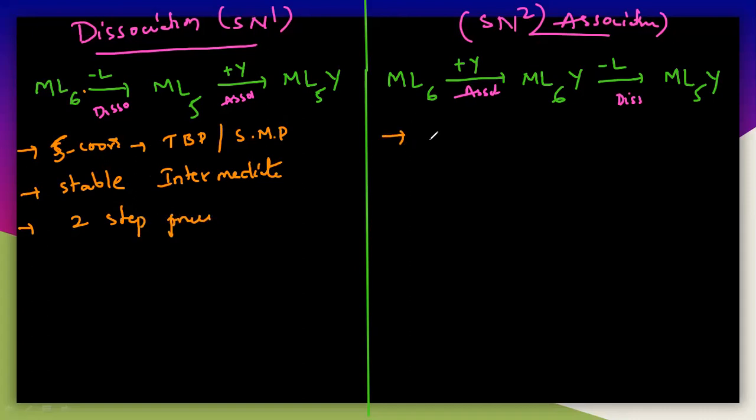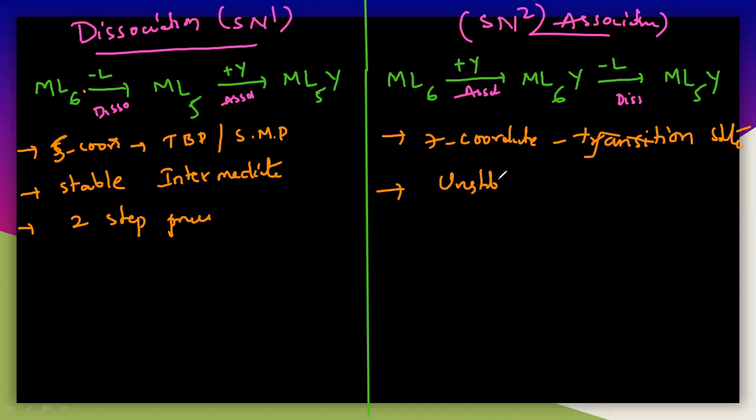But in case of this, it is a 7 coordinated transition state here, but this 7 coordinated transition state is unstable. Hence it is a single step process. Sometimes it is a single step process here, but actually it is 2 steps here. And here most of the cases dissociation mechanism will occur.